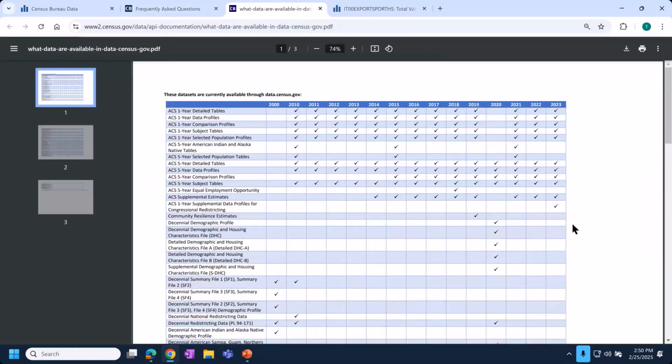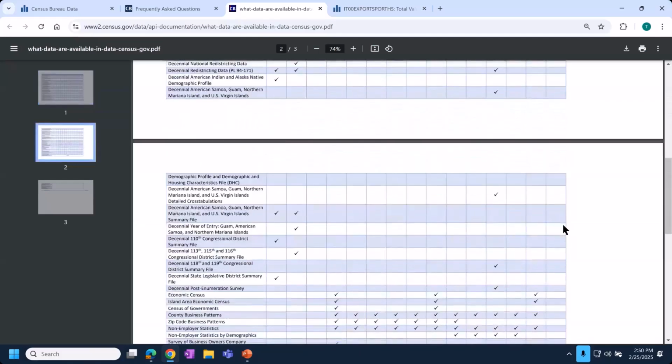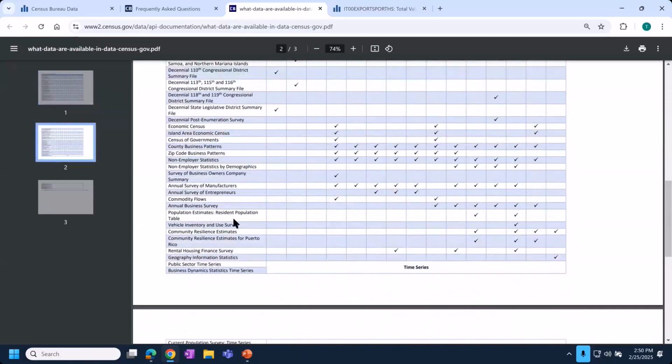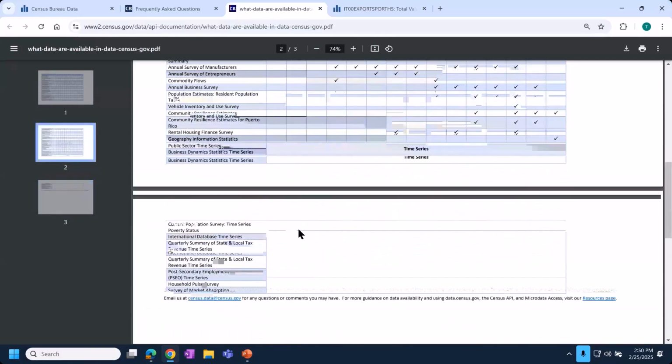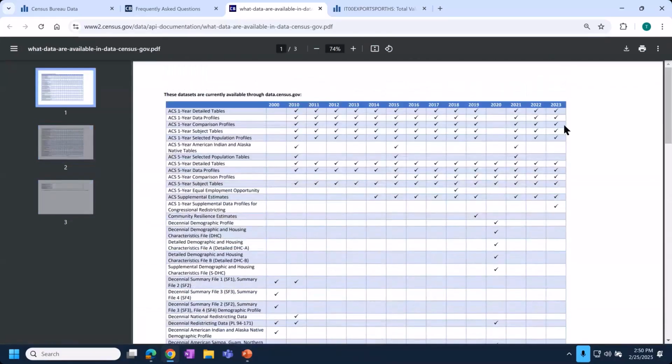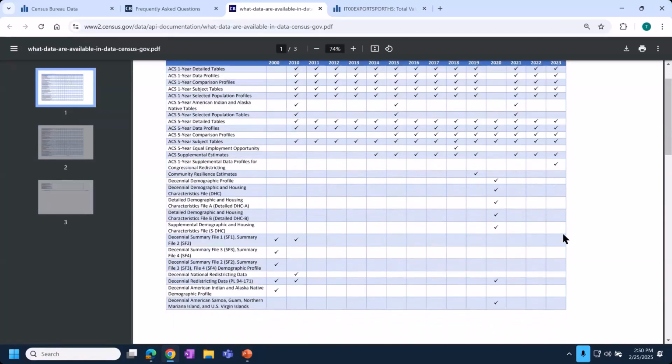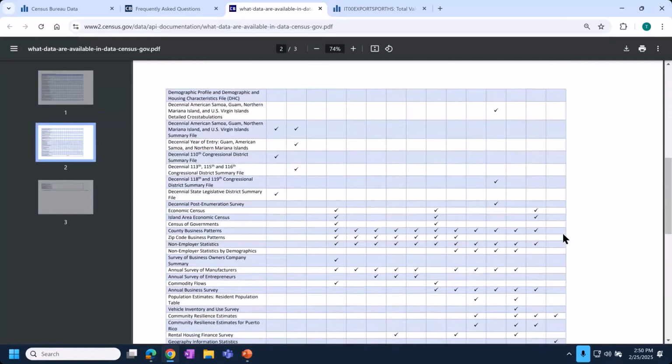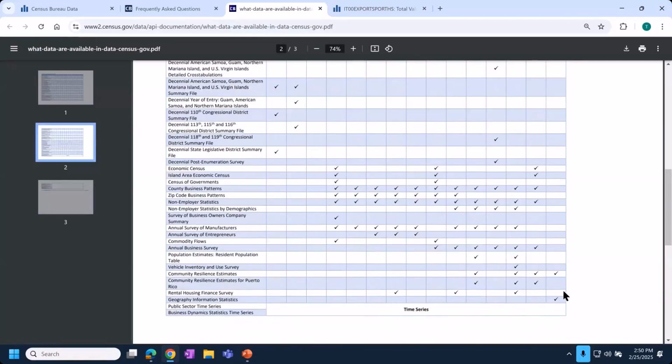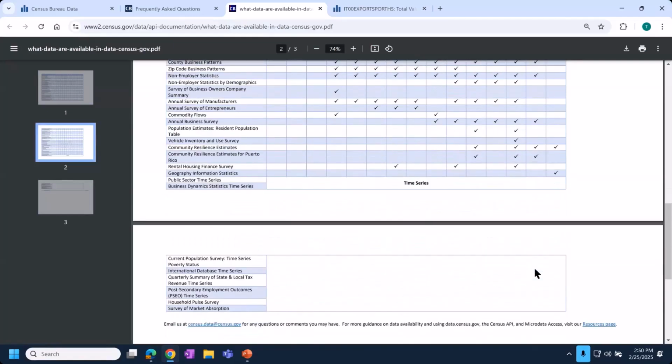a detailed listing of the most recent available data that are on data.census.gov, and the left shows you what survey or program it's coming from. So generally speaking, for the American Community Survey, the most recent is 2023. We have data up through the 2020 census. And then for some of our economic data, you'll see 2022 and 2023 are some of the more recent offerings. So on a high level, I think this answers your question. And if you have a specific survey or program that you're interested in, I would encourage you to check this out as well.